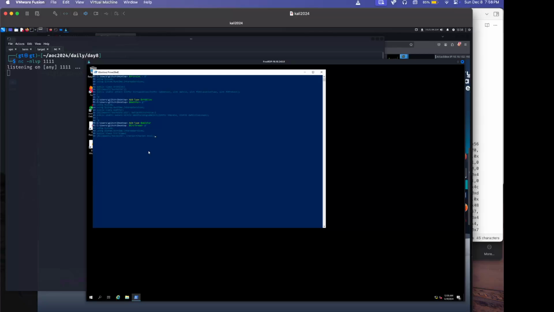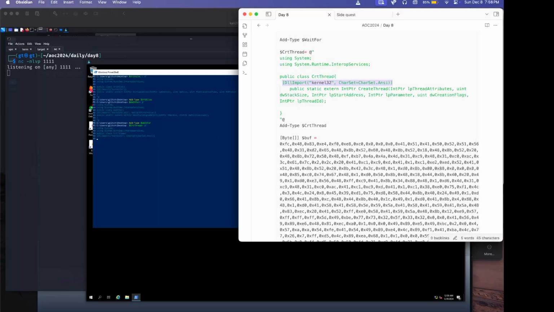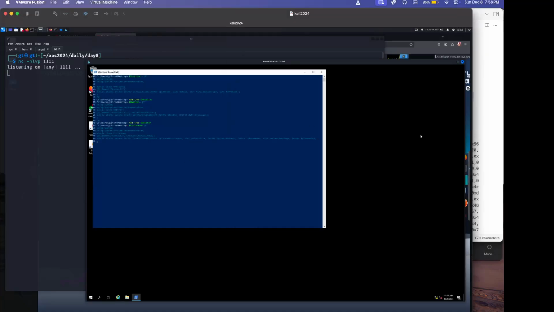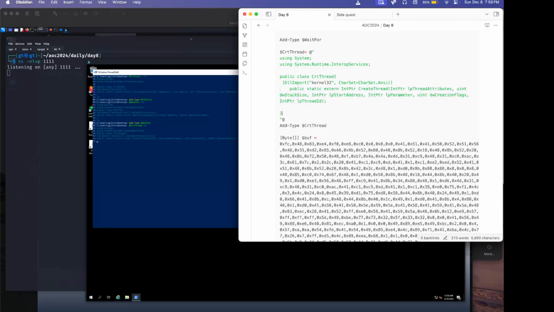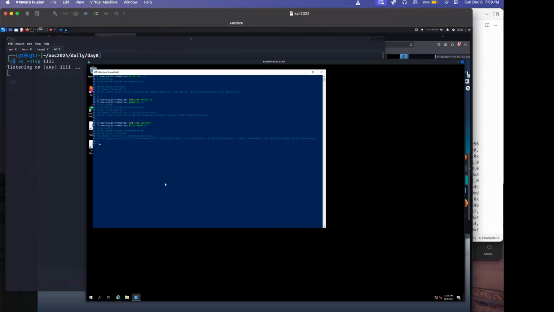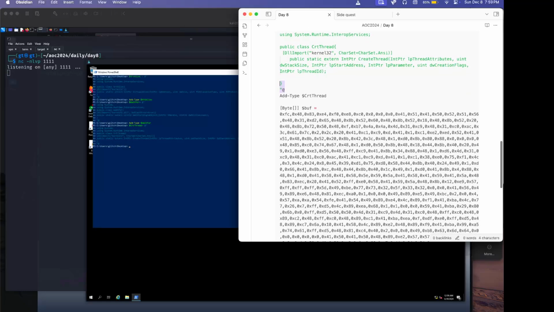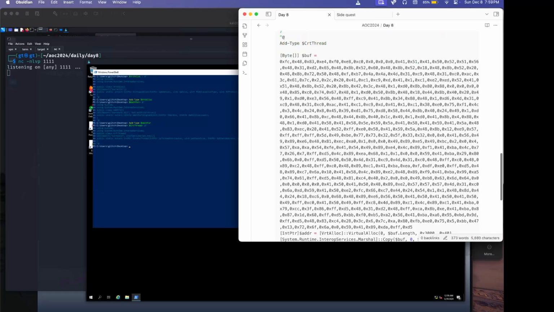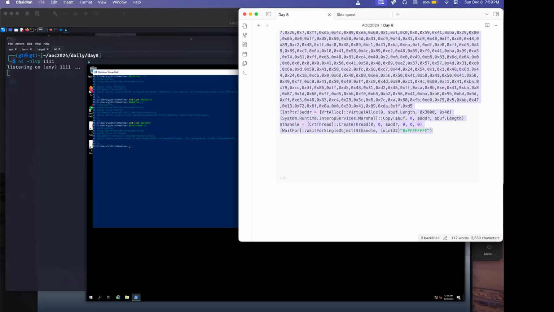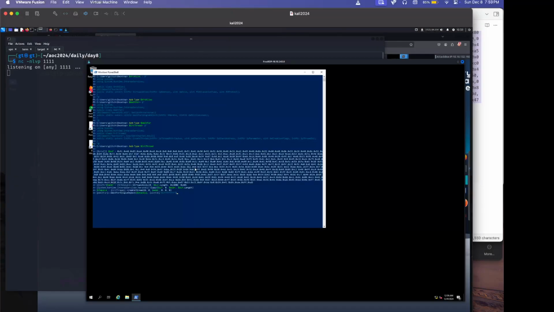DLL import kernel, another. What happens if I just copy everything and paste it? PowerShell is smart enough to know exactly what I mean. Let me try. I'm just going to copy all of this, and if it fails, then it failed. Let's see. Is it supposed to return me a command right now?